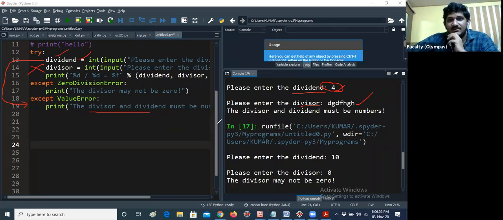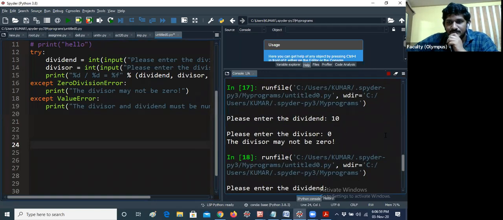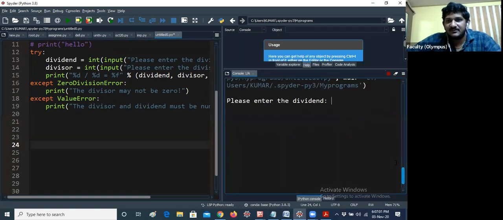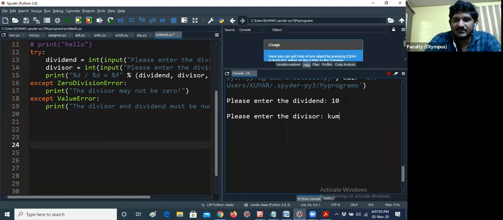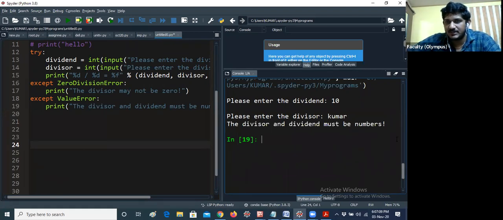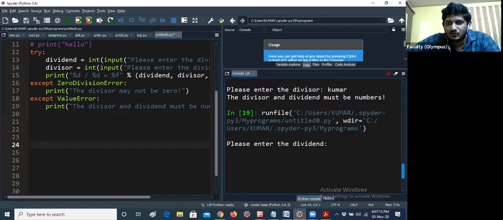Okay, so let me run the code again. So I am giving, first of all, 10. After that, I would like to give divisor Kumar. So it is getting "divisor and dividend must be numbers". Okay, so it is asking dividend and divisor also. Let me give the same program. First of all, I would like to give Kumar by 10.